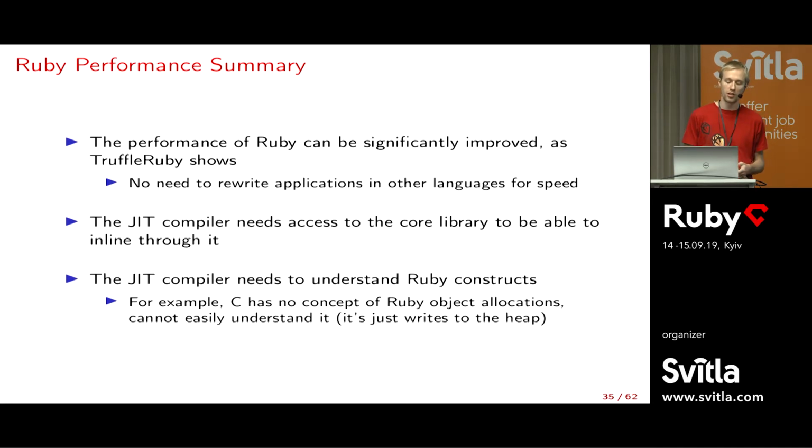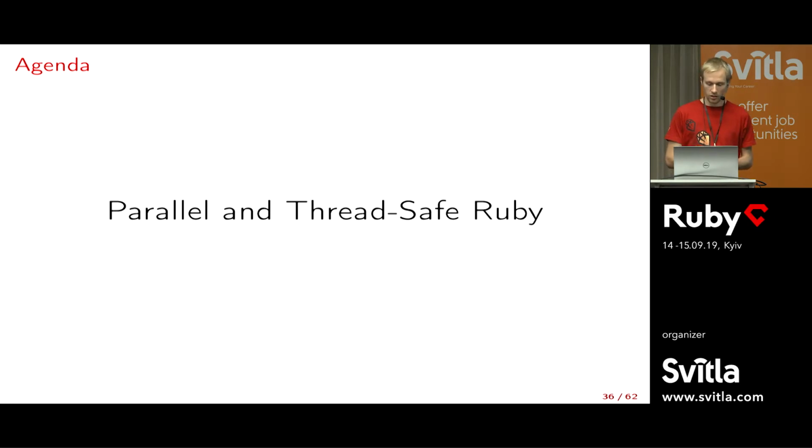So for instance, in MRI, it could be quite a challenge for MJIT to just understand the concept of allocation. Because when we allocate a Ruby object in MRI, what we do is just bump a pointer and write to the heap. But it doesn't understand that, for instance, it could remove this if the object is never used later on. So that was the first part. Now let's talk a bit about parallelism.